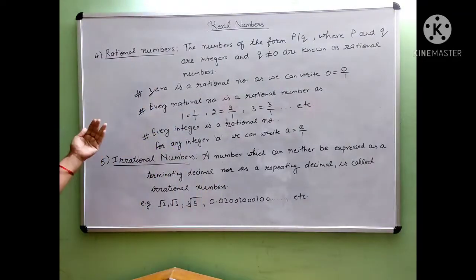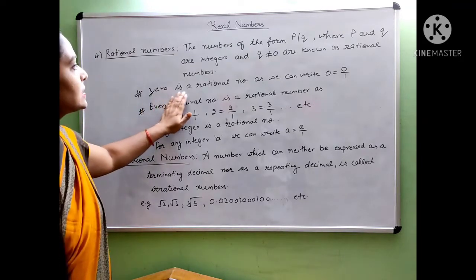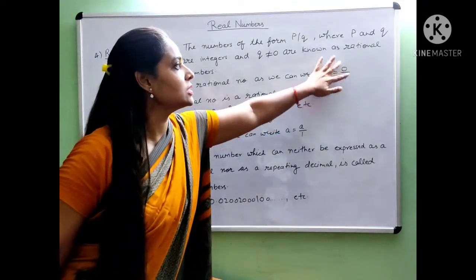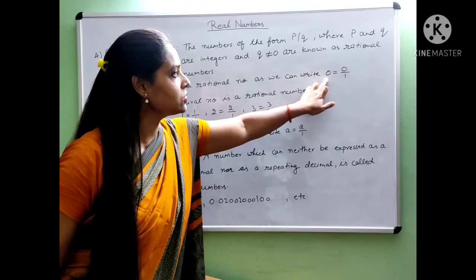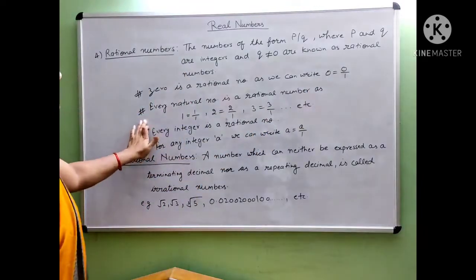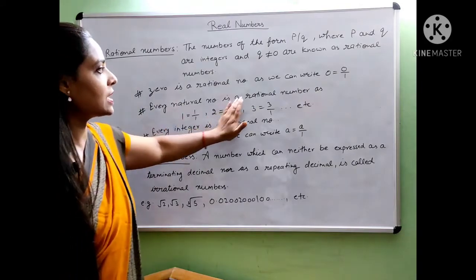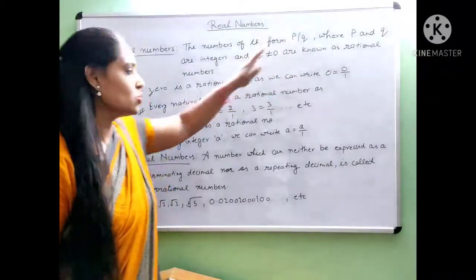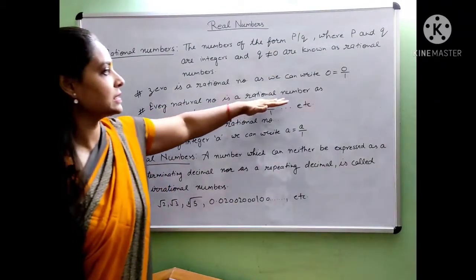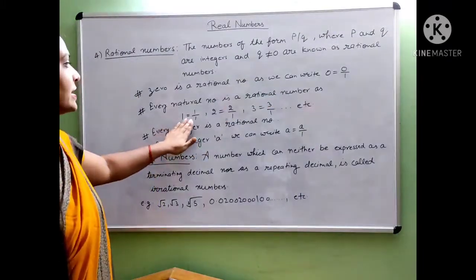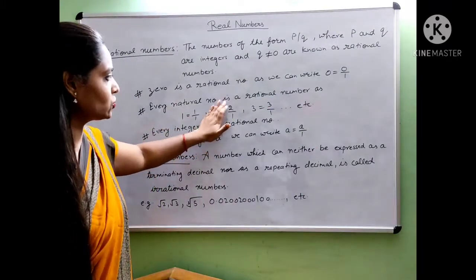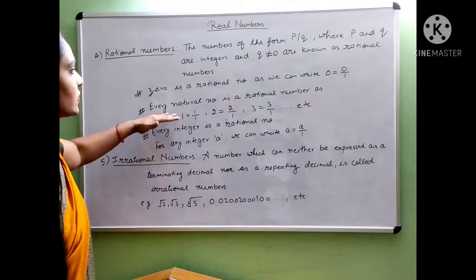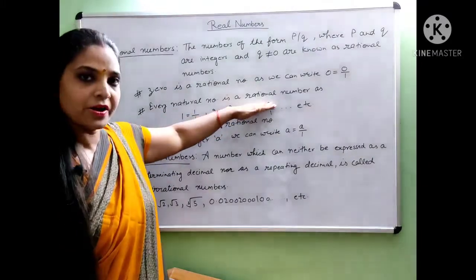So here are some cases. 0 is a rational number because we can write 0 as 0 upon 1. So this is of the form p upon q, and we can say 0 is a rational number. Next, every natural number is a rational number. Every natural number can be expressed in the form p upon q. See, 1 we can write as 1 upon 1, 2 as 2 upon 1, 3 as 3 upon 1, and so on. Then we can say that every natural number is a rational number.